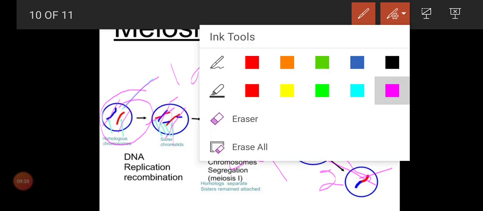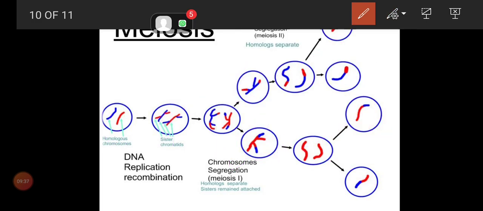Now look at the picture of the dividing cells. This is different, this is different, this is different. So you will get different cells. That is why, if there are siblings in a family, two or sometimes three, the babies are not alike with each other. Why? Because they come from different sperm cells and different egg cells.